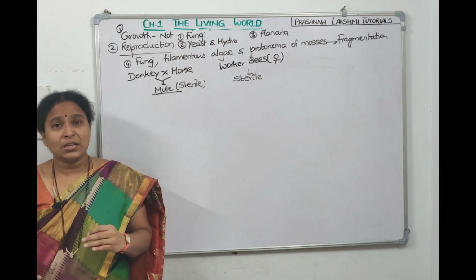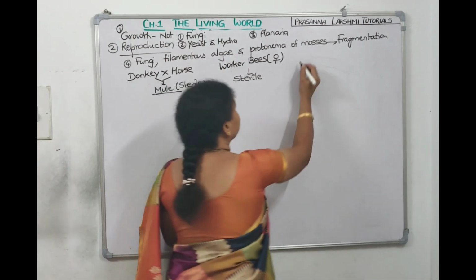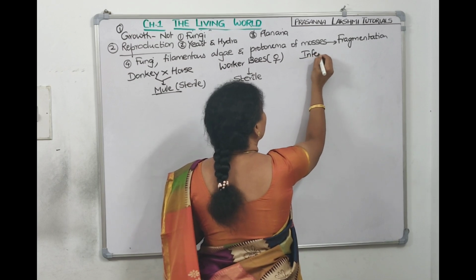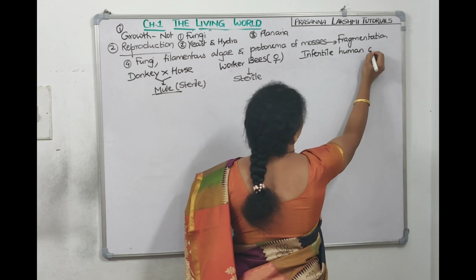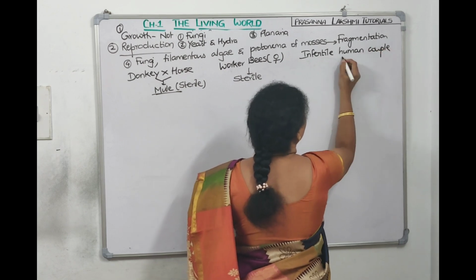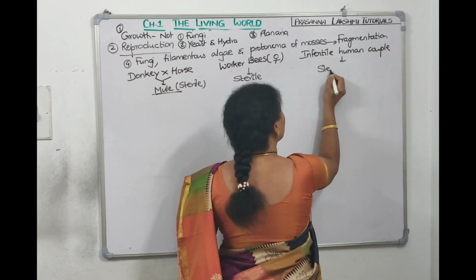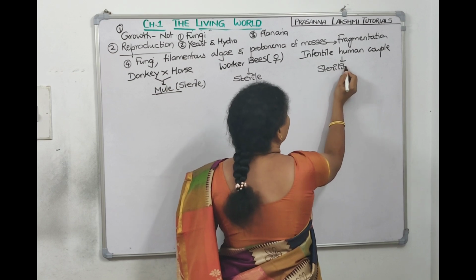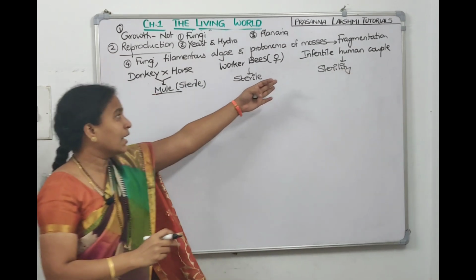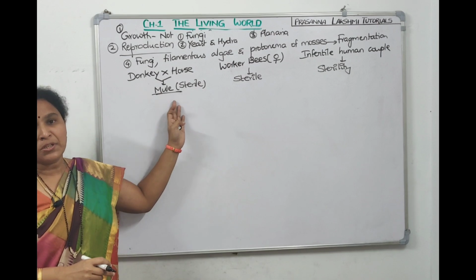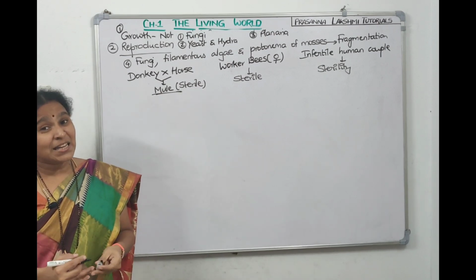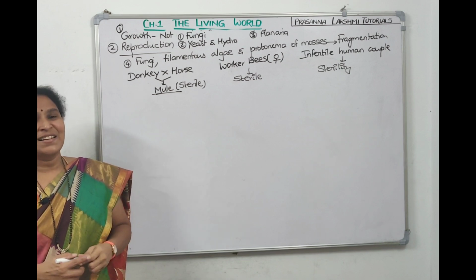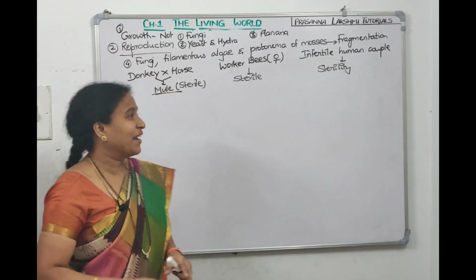So then certain couple, they are sterile, they cannot produce their children. So when we talk about all these things, infertile human couple, third example, infertile human couple. Infertility means sterility only. Now all these are the examples where they are living, worker bee is also living, mule is also living, but they are not able to reproduce. So then we should tell it's a defining character or not a defining character. So we should tell it is not a defining character.